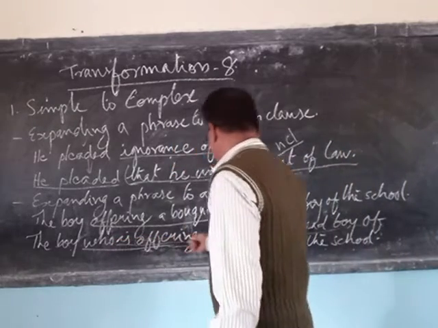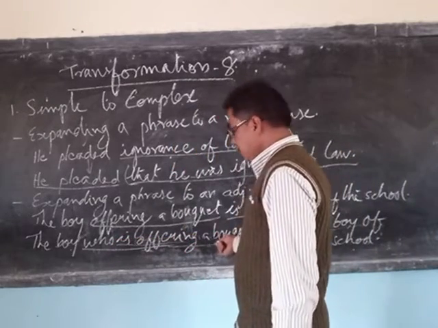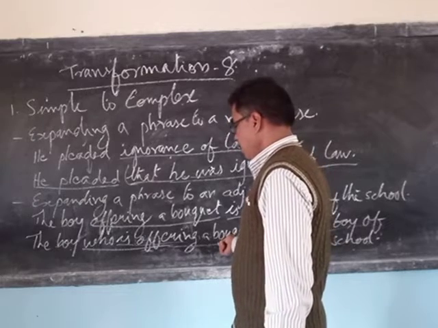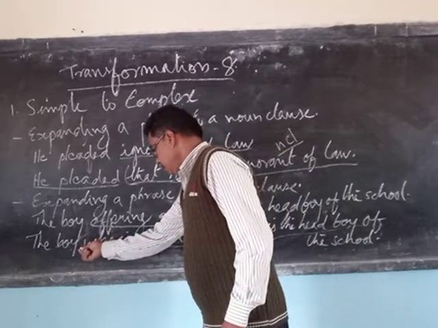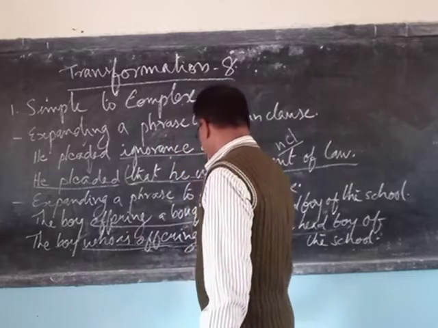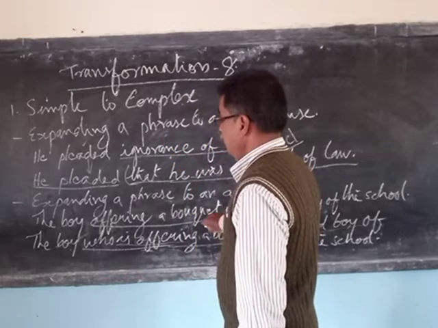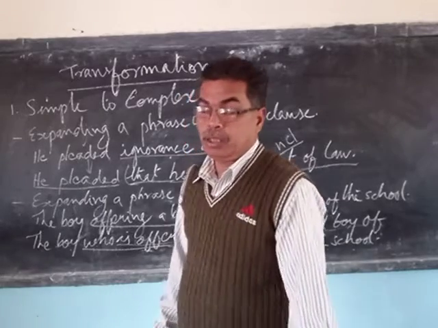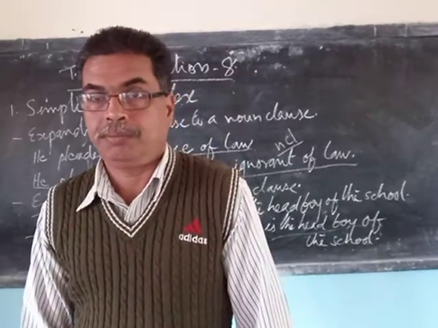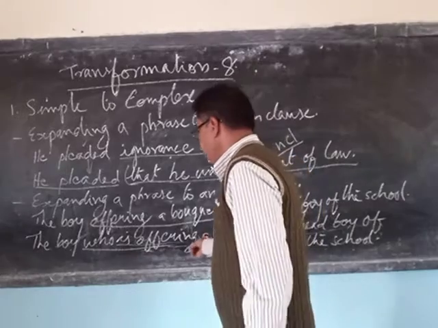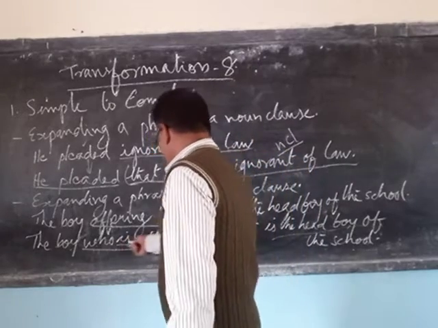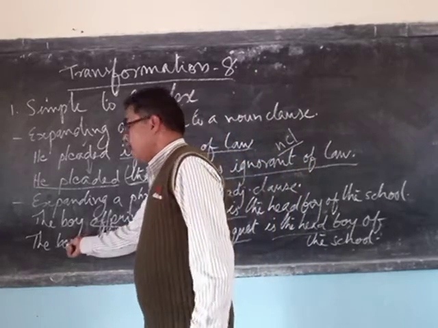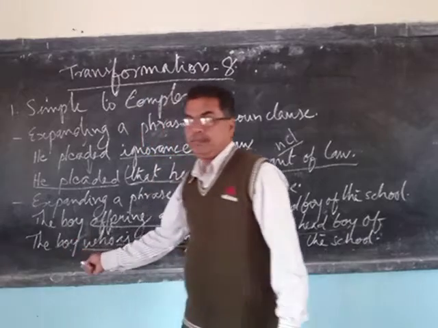Who is offering a bouquet is the adjective clause, starting with who, which is a conjunction. It is a complex sentence because there is one main clause and one subordinate clause, which is an adjective clause. So who is offering is an explanation as a clause about the noun boy.